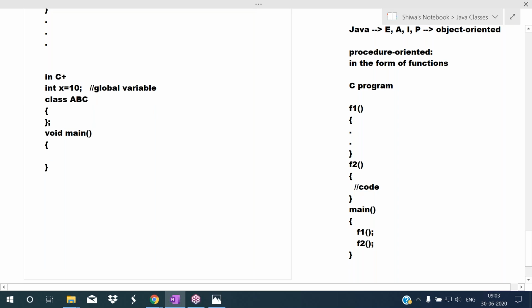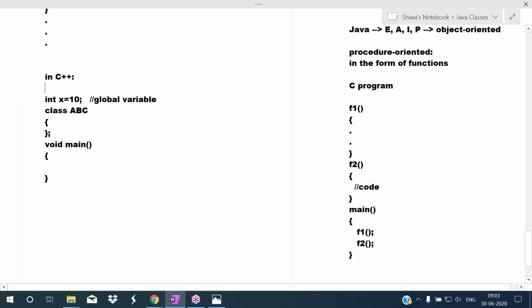So that's why we are not calling C++ a pure object oriented programming language. C++ is not a pure object oriented programming language because we can define the members outside of the class. Here X is a member, it is a variable, and main is a member, it is a function. We are defining the main function and the X variable outside of the class, which is against object oriented programming standards.